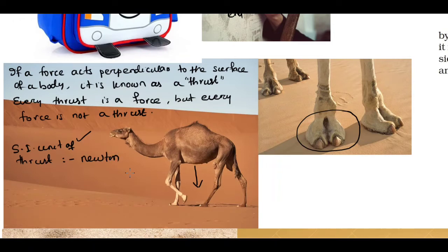Newton, or capital N, is the symbol. Is that clear? Okay. So now we know that if the force we apply acts perpendicular to the surface of a body, then that force is known as thrust.